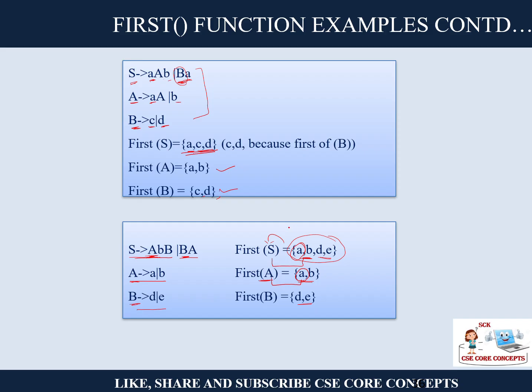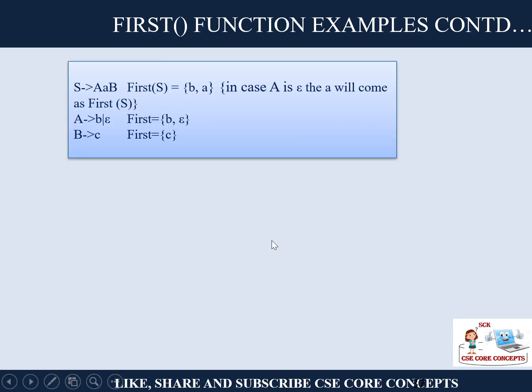We will try to understand it when we come to the parsing table. Okay. So S to AB, right? S to AB, AAB. So first of S will be first of A. So let us come and find out first of A. First of A is B epsilon, okay? And first of B is C. But when we are taking the first of A without epsilon, we have to take, we have discussed it in the rule. So first of S will be B, and now what?